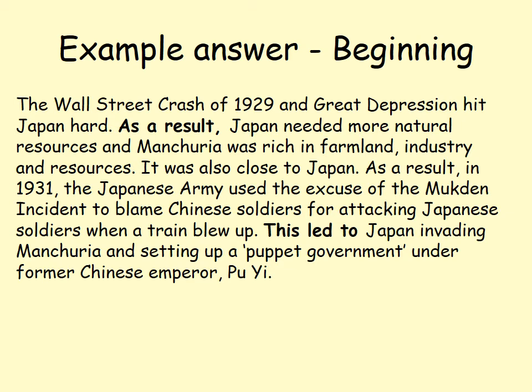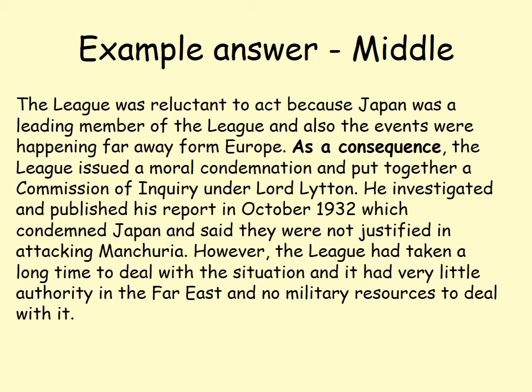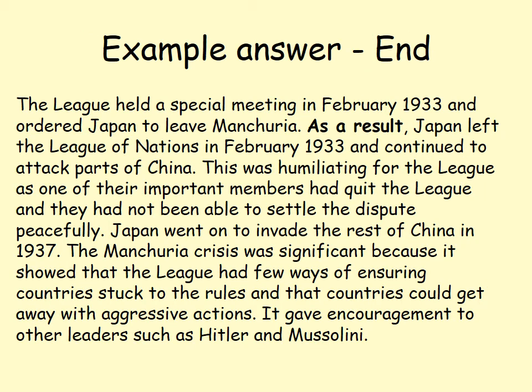So some ideas here. You've got the beginning, which gives you the context of the Manchurian Crisis: Japan's need for more natural resources, and the fact that Manchuria is geographically close to Japan. You've got the middle bit, which is centred around the Commission of Inquiry under Lord Lytton, publishing his report and what happens as a result of that. And at the end, you've got the fact that the League held a special meeting. Look at the bold in these example answers, where I've highlighted where you can use some of these connectives like as a result. That's absolutely crucial in this question.